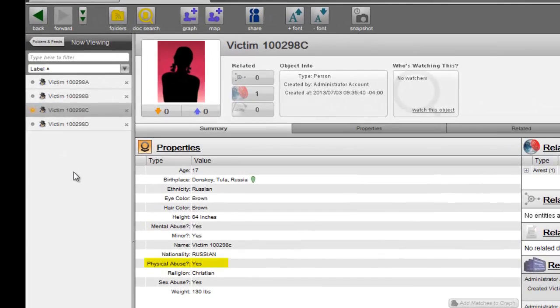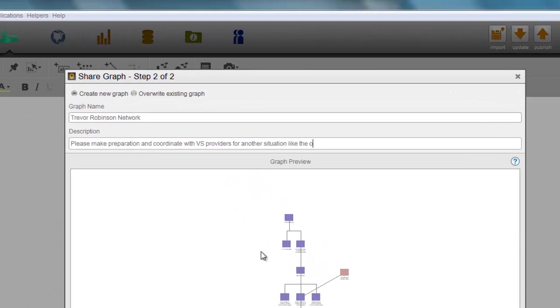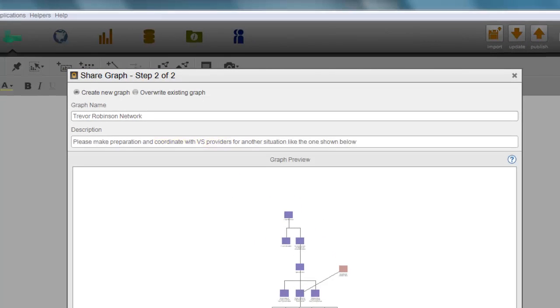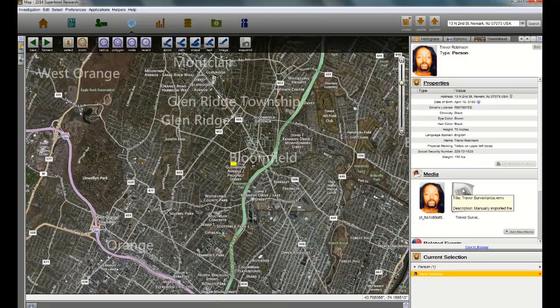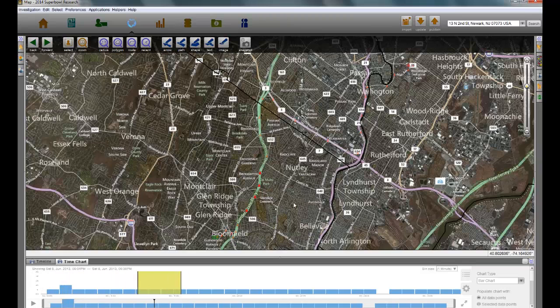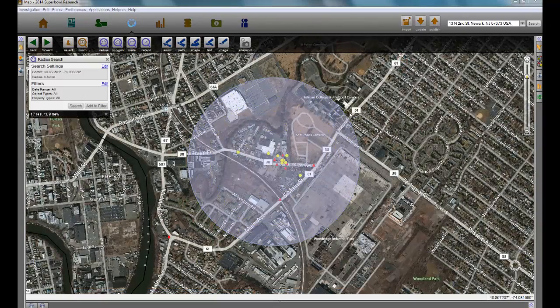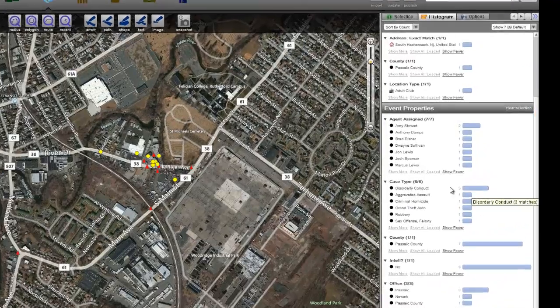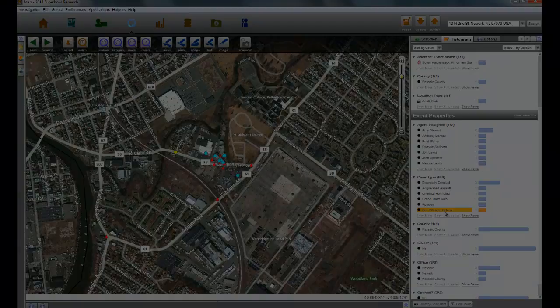Given that victims in the past were physically abused by this criminal network, the liaison can plan to contact victim service organizations who provide medical support and coordinate preparations prior to law enforcement arrests. Using the address to which Trevor's vehicle is registered, officers can set up surveillance operations on Trevor. In this scenario, officers see Trevor with abused women and follow him several miles to an industrial area. Standing by in close coordination, the analyst conducts a radius search of the area for officers, which reveals several important points about Trevor's current location. Officers decide to make an arrest.